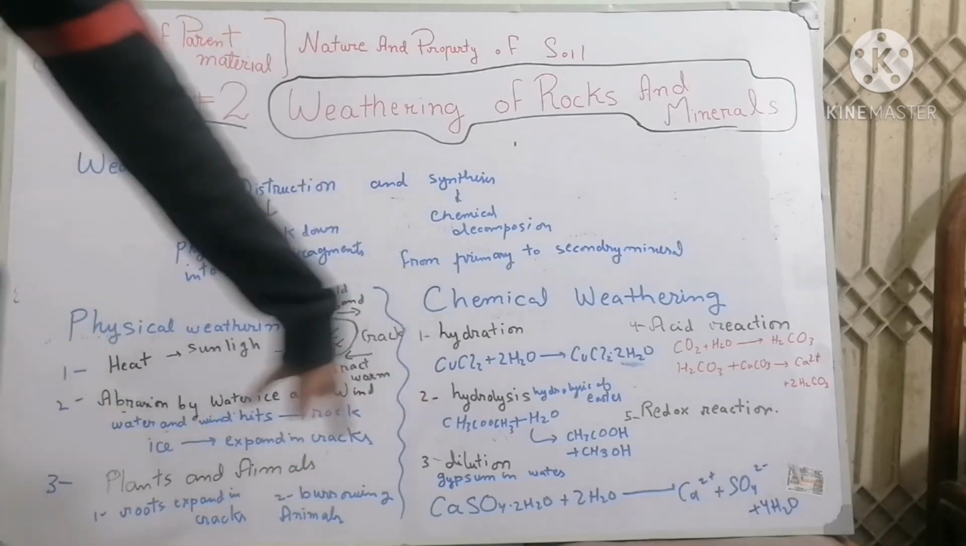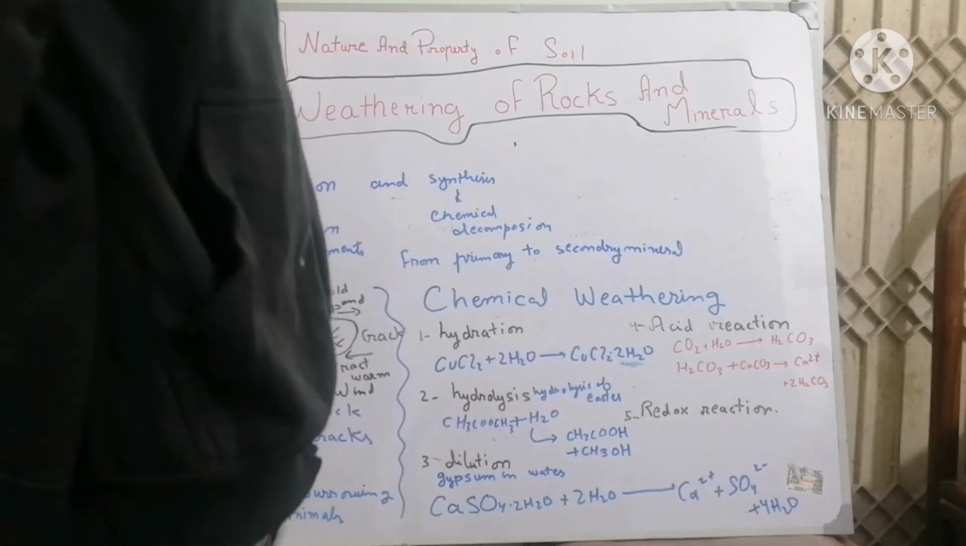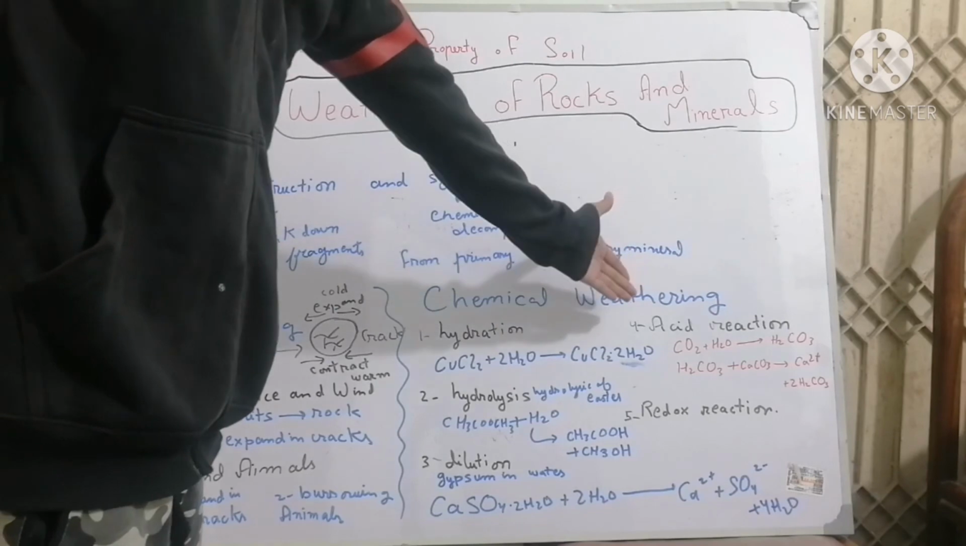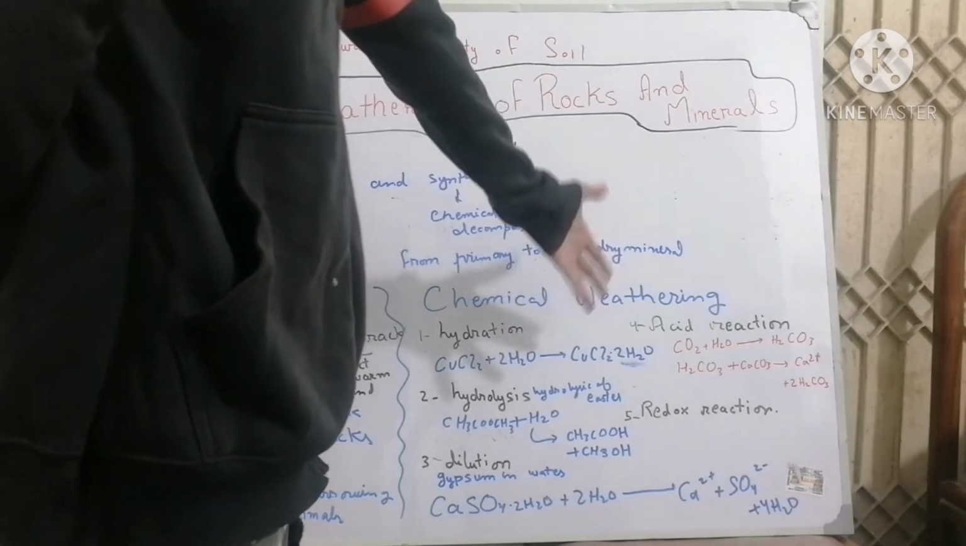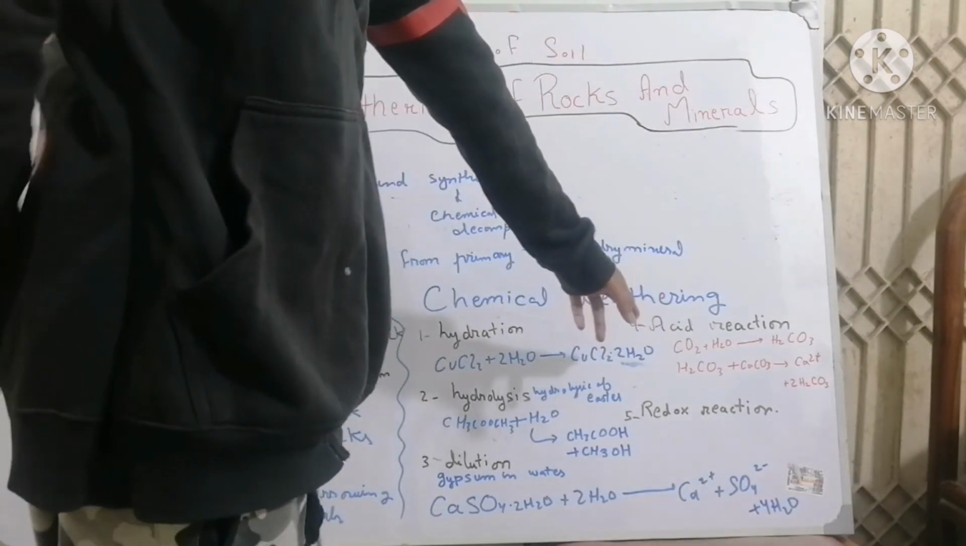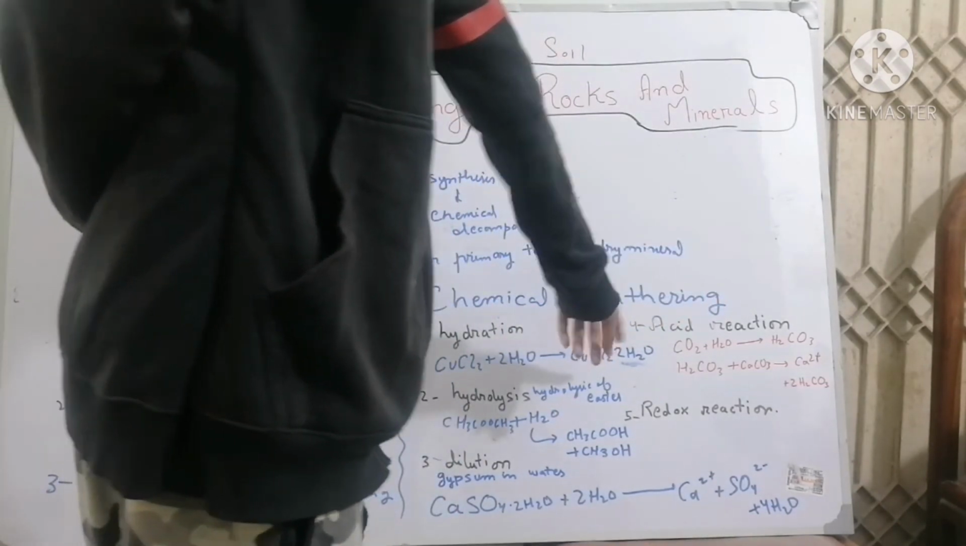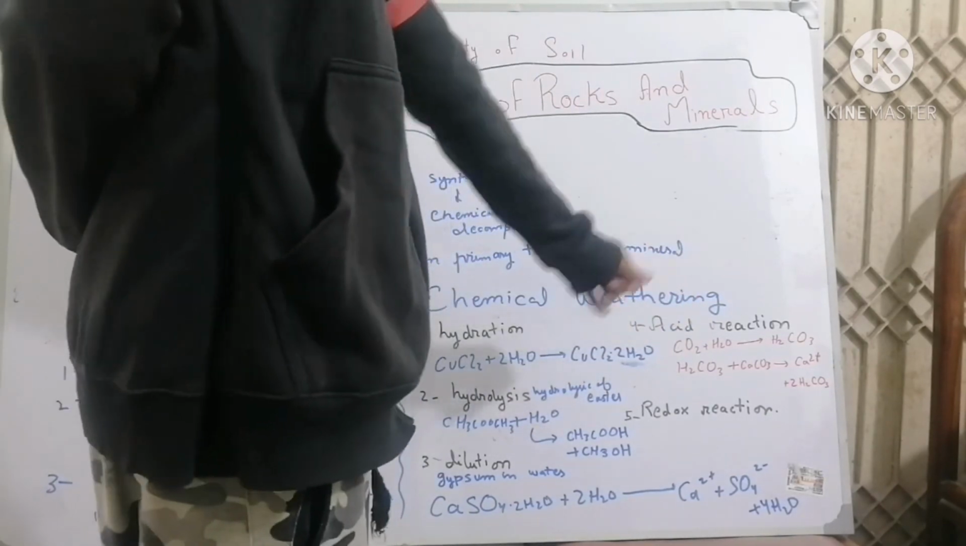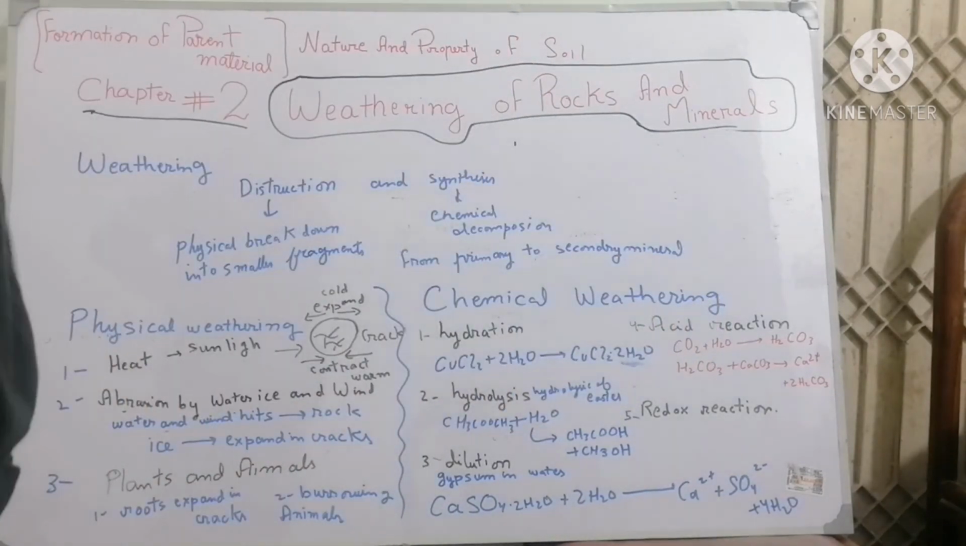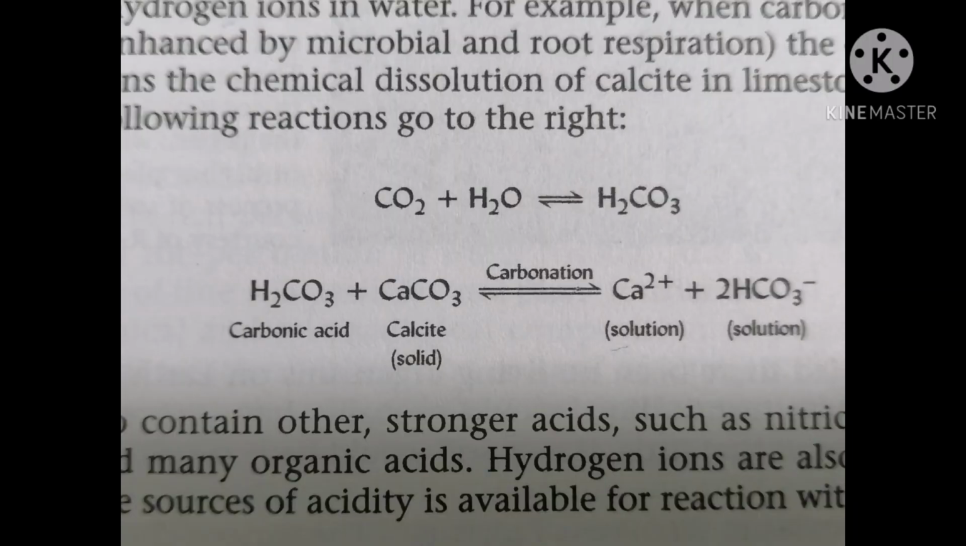The last factor here is acid reaction. Reactions take place at a high rate, and weathering is accelerated in the presence of acid, which increases the activity of hydrogen ions in water. For example, when carbon dioxide is dissolved in water during microbial or root respiration, it becomes carbonic acid, a mixture of carbon dioxide and water. You can see in the following example that this carbonic acid is capable of dissolving calcite in limestone more rapidly than water alone.